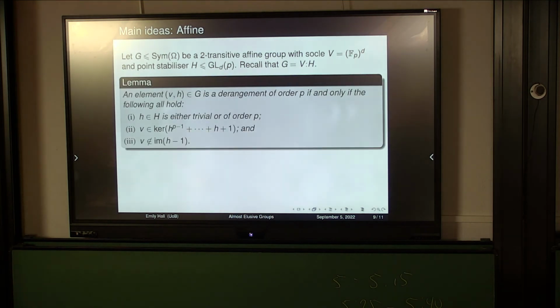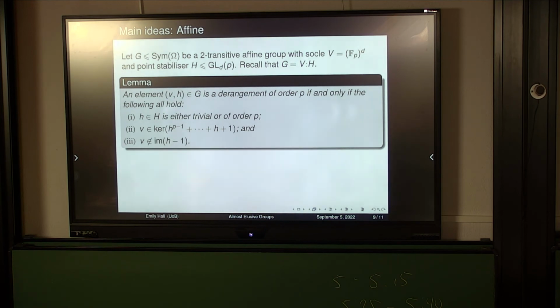And so we can now ask, what does it mean to be a derangement of order p? We'll take this pair of elements, and it's a derangement of order p if and only if the following holds. H is either trivial or of order p, V is contained inside the kernel of this map, and V is not contained inside the image of this map. This bottom condition is required to be a derangement, and the top two are required to be an element of order p.